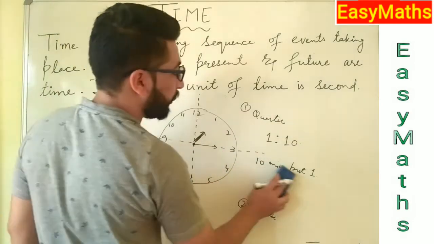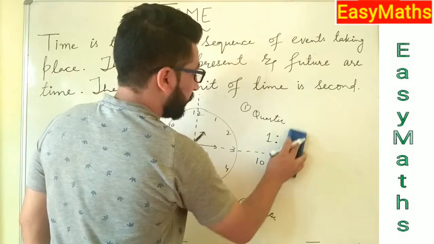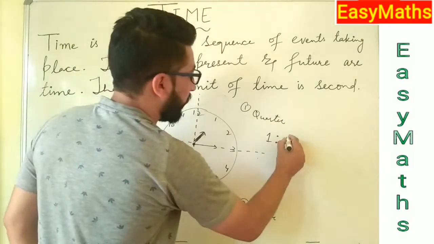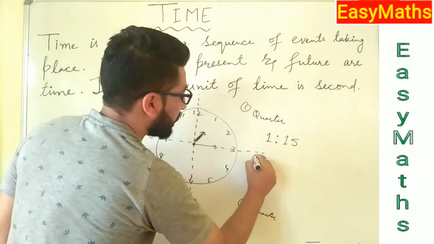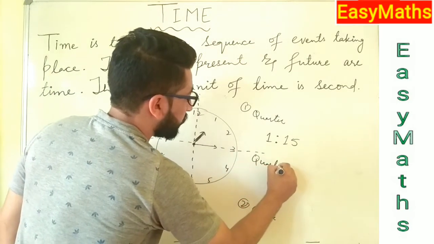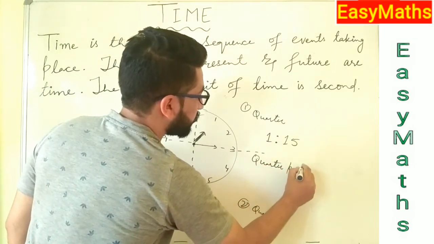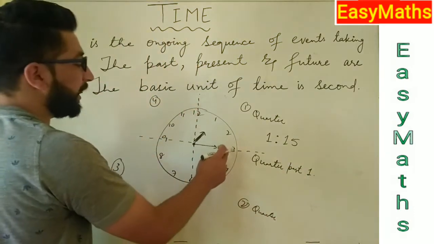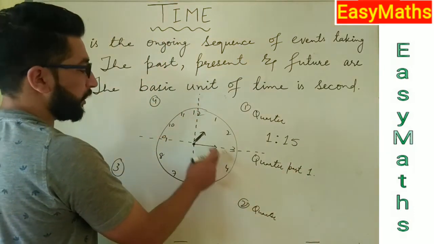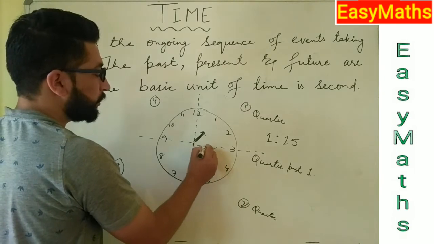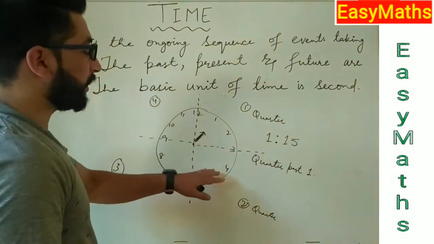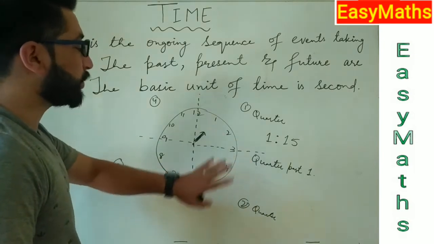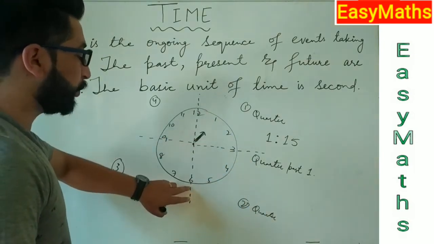The time will be 1:15. We can say that it is the first quarter, so we can say quarter past 1. After that, we move to 4. If our minute hand is at 4, the time is 1:20, or we can say 20 minutes past 1.